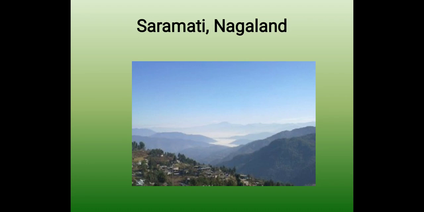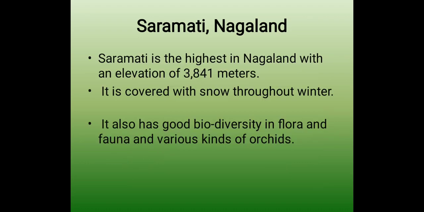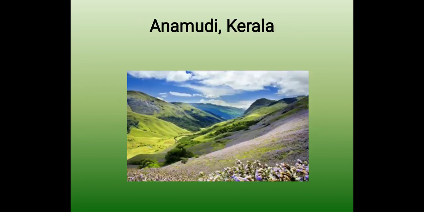Now, another mountain in India is Saramati, which is in Nagaland state. Saramati is the highest in Nagaland with an elevation of 3,841 meters. It is covered with snow throughout winters. It also has good biodiversity in flora and fauna. Flora means the flowers, the vegetation, the crops, and fauna means animal life, and there are various kinds of orchids. Orchards are where the fruits are grown.